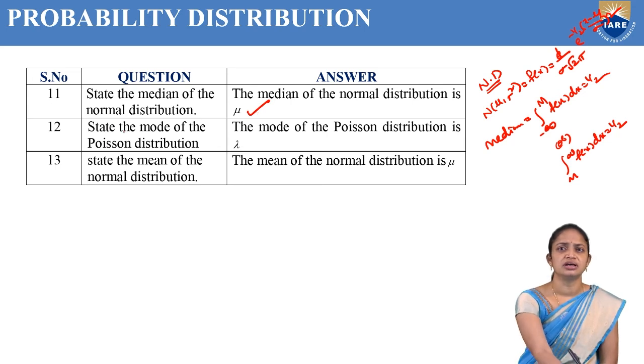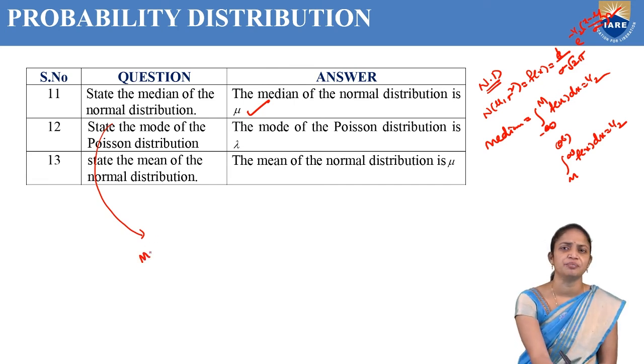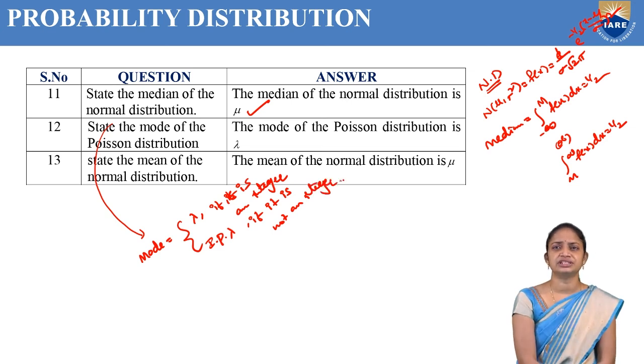So next one is state the mode of the Poisson distribution. Mode is the value of x for which f of x is maximum, and here the mode of the Poisson distribution is lambda if it is an integer, and the integral part of lambda if it is not an integer.